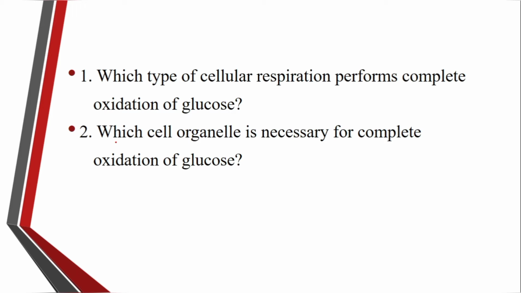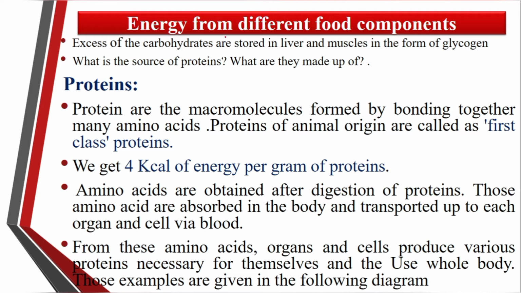The second question is, which cell organelle is necessary for the complete oxidation of glucose? Yes, it's the mitochondria. Mitochondria is one of the cell organelles which is necessary for the complete oxidation of glucose. What's the point? That's energy from different food components. The excess of carbohydrates are stored in liver and muscles in the form of glycogen.